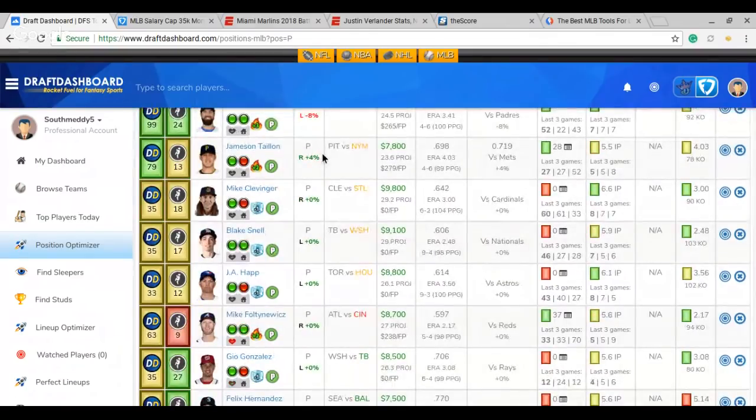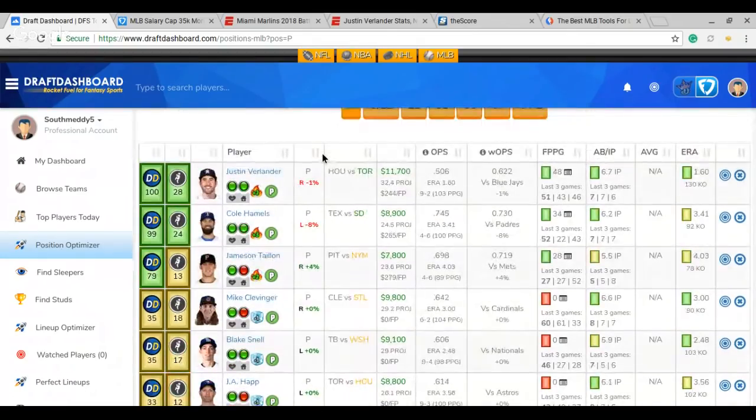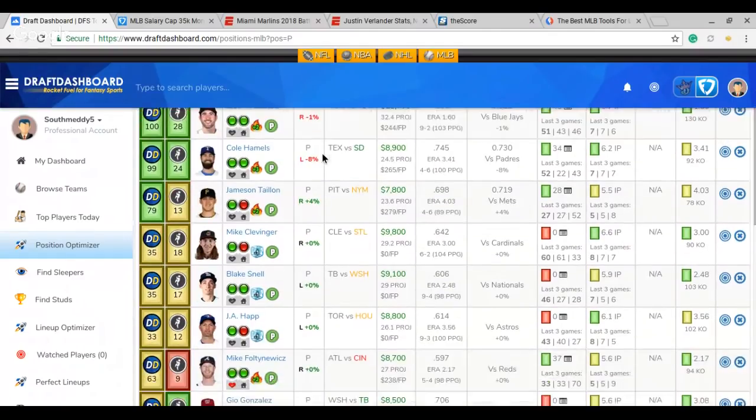So those are definitely your 2 top pitchers there. Jameson Taillon, not really pitching many innings, 8, 5, and 5. That's up to you guys. Mets, as you see there, 698. And then a 719 WOPS. So has a half decent matchup there. Clevenger, if he plays, I don't mind him. He's been on fire.